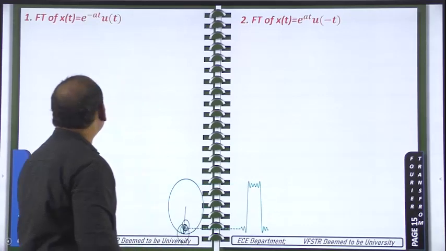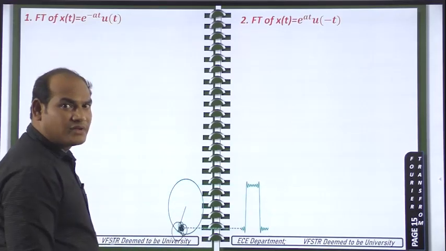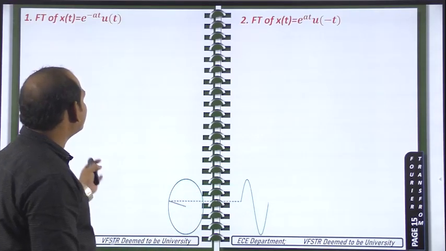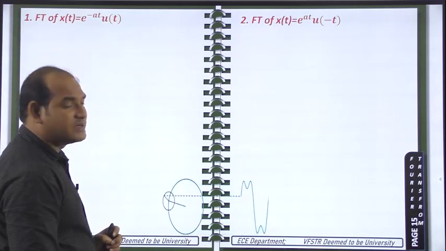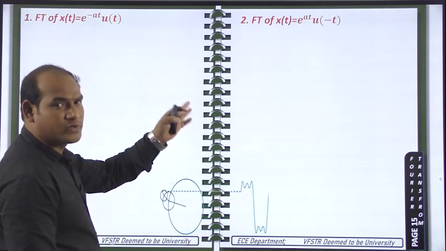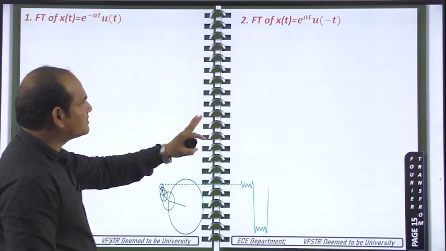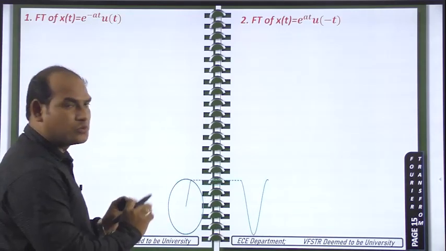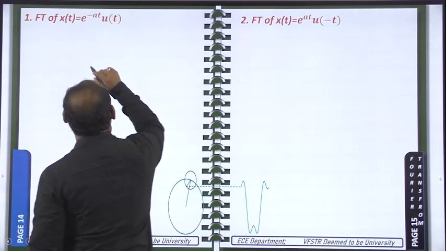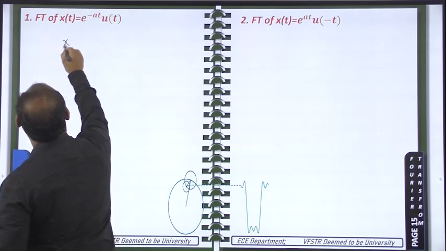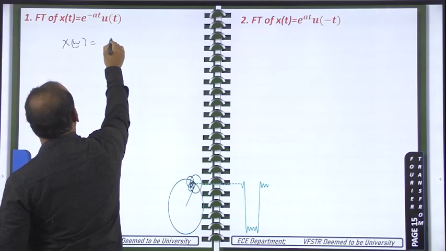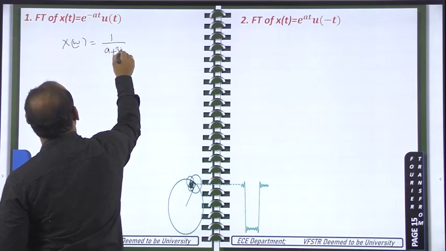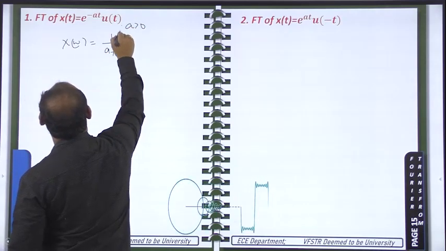So now we will see the Fourier transform of e power minus at u of t. Already we have calculated this one, but in addition to e power at u of minus t, I need to compare the Fourier transform of e power at u of minus t with the Fourier transform of e power minus at u of t. That's why I am taking these two together. So already we did this one, so I am taking the answer directly, that is X of omega is equal to 1 by a plus j omega. Here a is greater than 0.